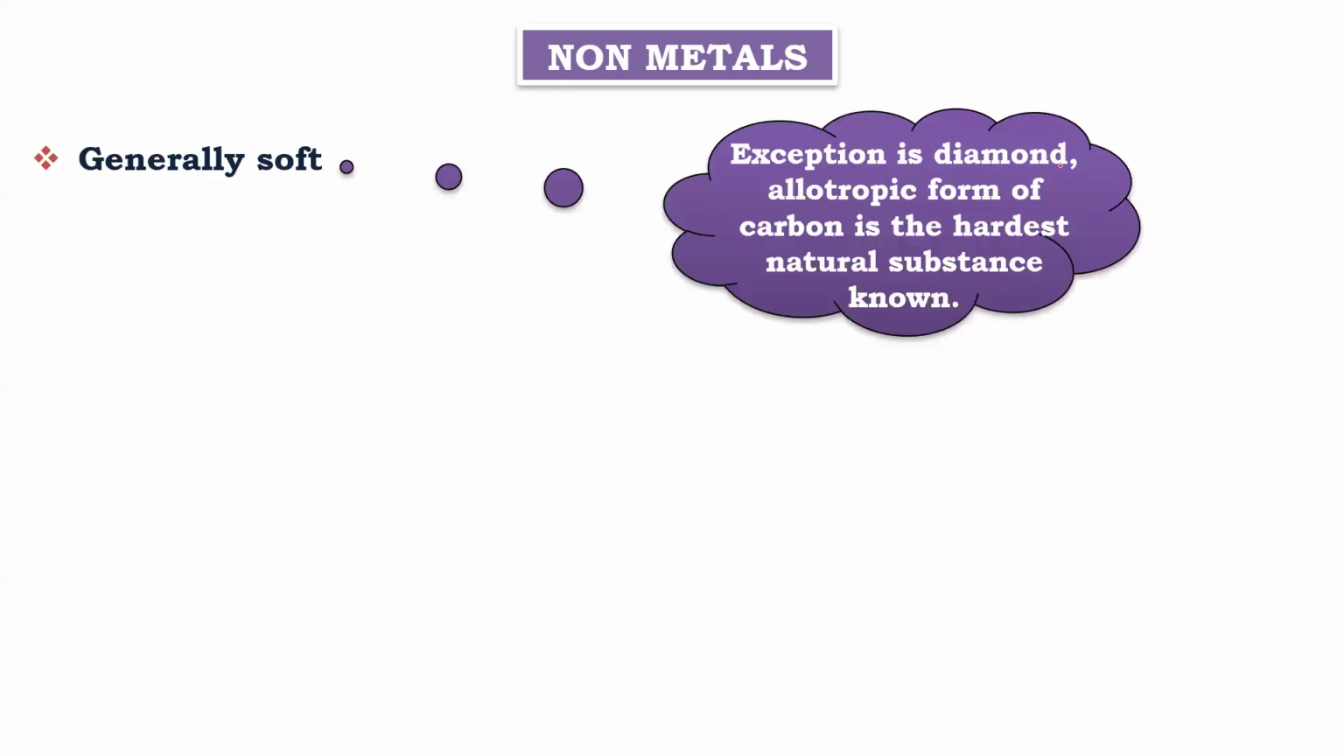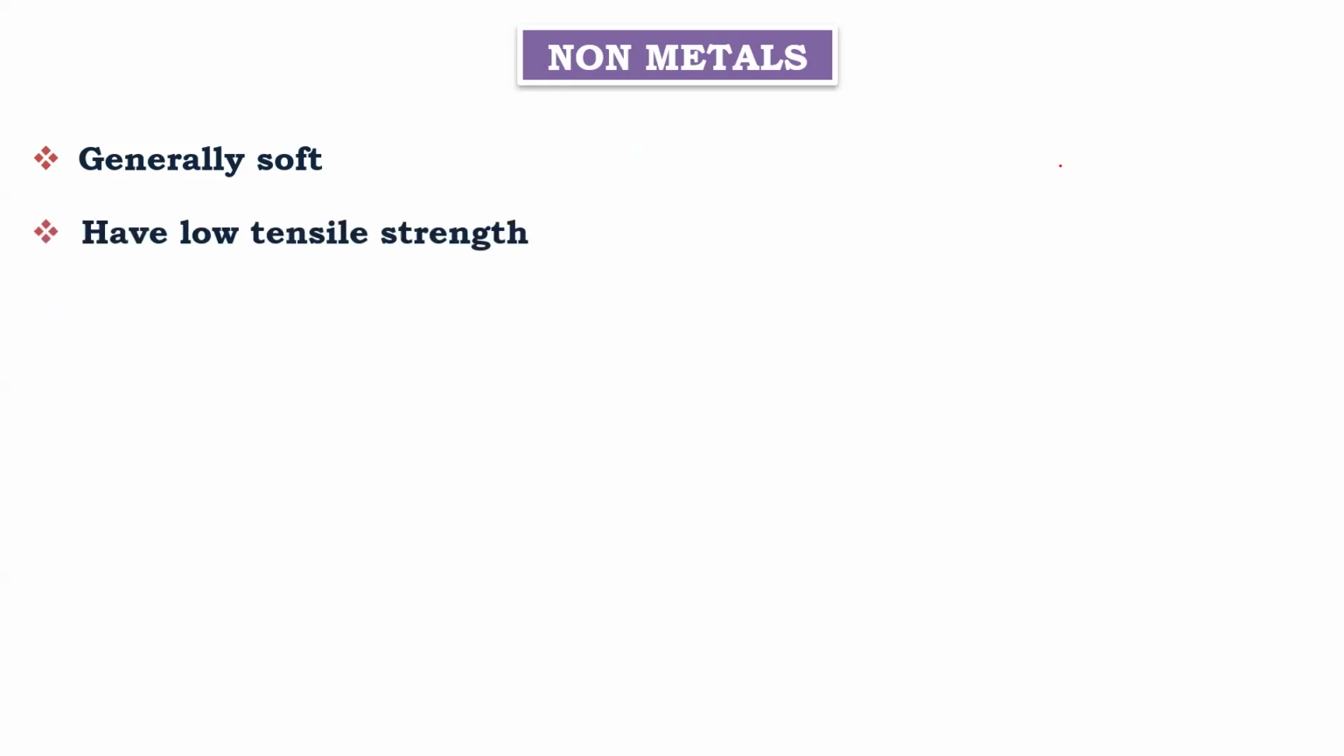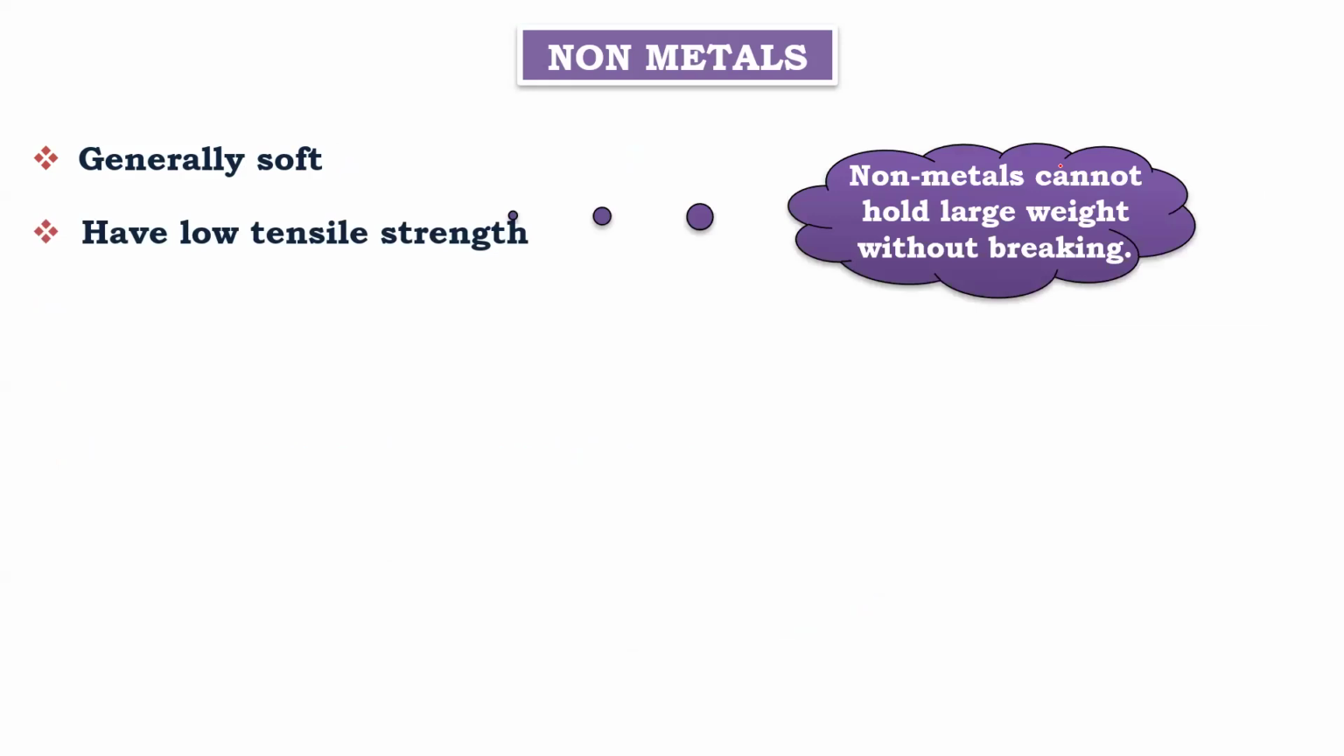Generally they are soft, but which is the hardest form of non-metal? Diamond. Carbon is a non-metal, right? So diamond is the hardest form. There are many reactions. Now, non-metals have low tensile strength.